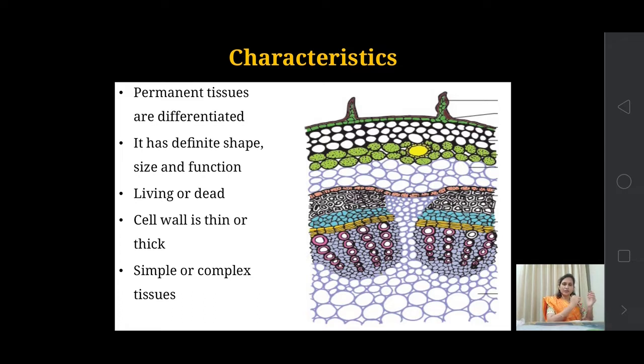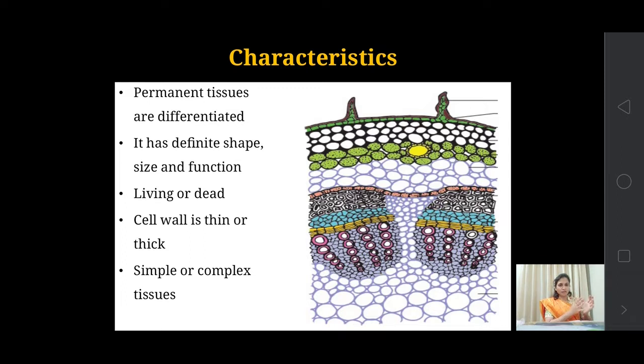Okay, the cell wall of this permanent tissue is thin or thick. It depends on the structure, on which type of permanent tissue it is. In the case of parenchymatous tissue, it is thin walled, and in the case of collenchymatous and sclerenchymatous tissues, the cell wall is differently thickened.